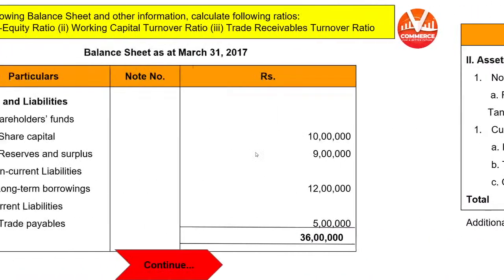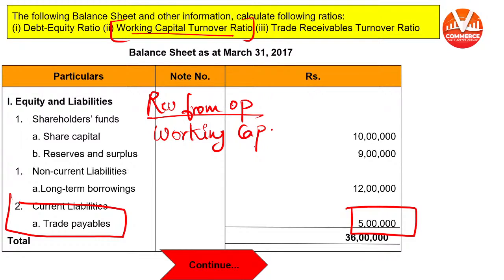Now calculate the working capital turnover ratio. Revenue from operation 18 lakh. Working capital we have calculated, that is 13 lakh.